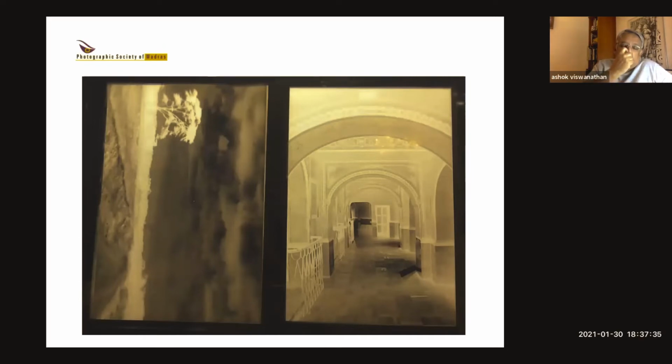Now, you can have one negative on A4, or you can have two on A4, or four on A4, whatever you like. But I normally tend to print two on A4 because they're easier to handle that way.